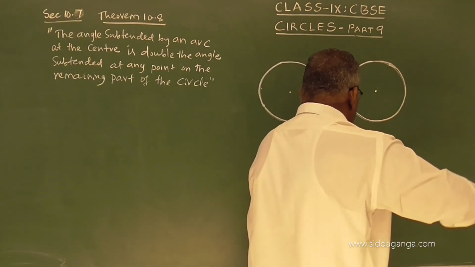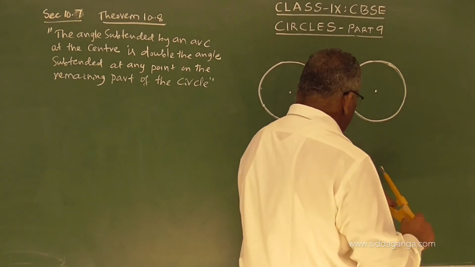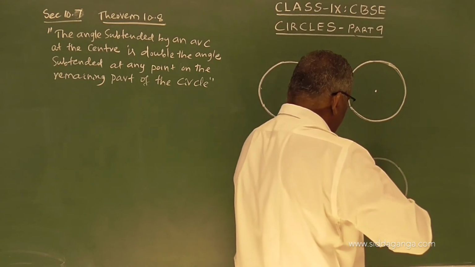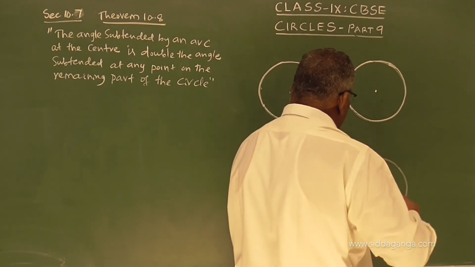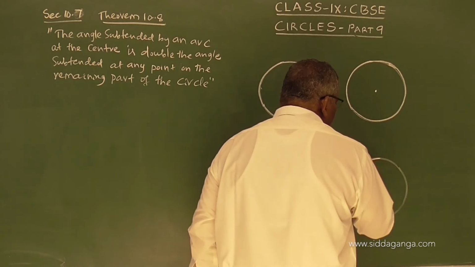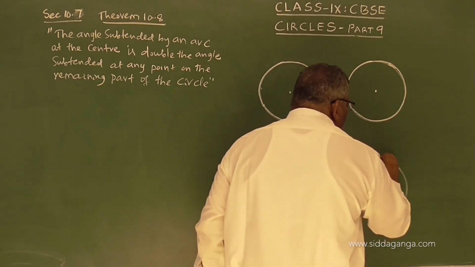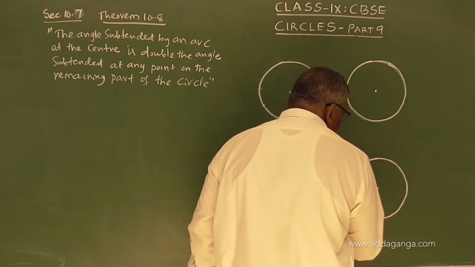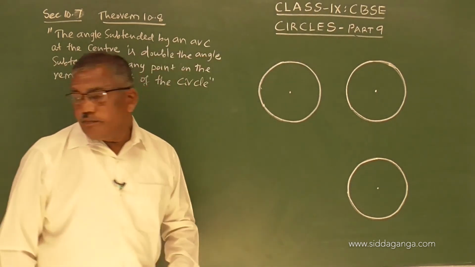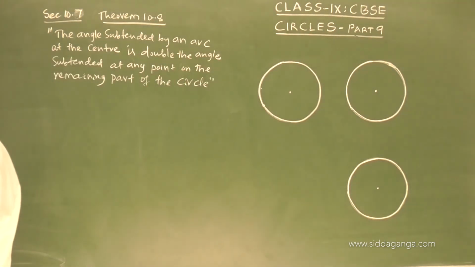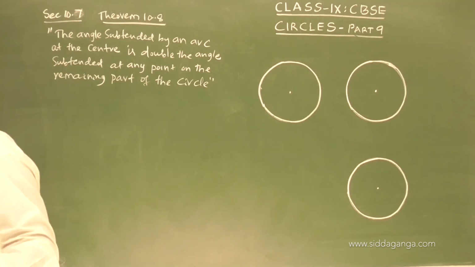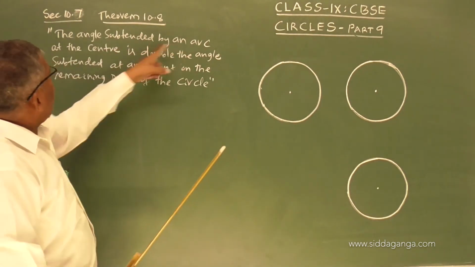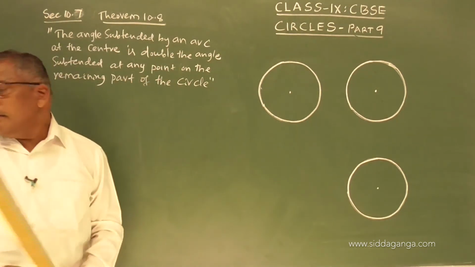Third circle. Now, see, angle subtended by an arc at the center.